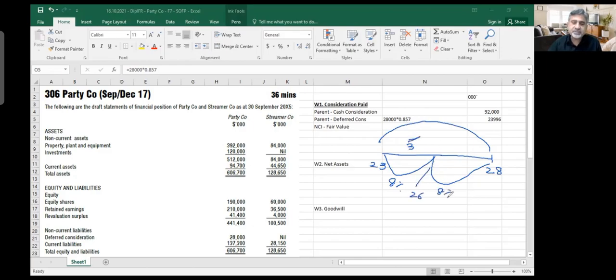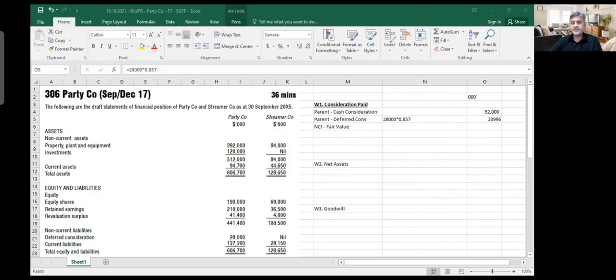Again, you will add 8%, and that becomes maybe 3 million or 2 million, because together it will make 28. So let's call it this is 2 and this is 3. This 2 million will go to my P&L of year 1 as finance cost. This 3 million will go to P&L of year 2 as finance cost. Unwinding will decrease your retained earnings. In this question it is said that the accountant recorded it in full, which means he recorded the full 28 million, and did not charge this to P&L. So you need to charge this to the P&L, and on the balance sheet, you will take only the opening number plus this one. Am I clear on this? Unwinding concept.